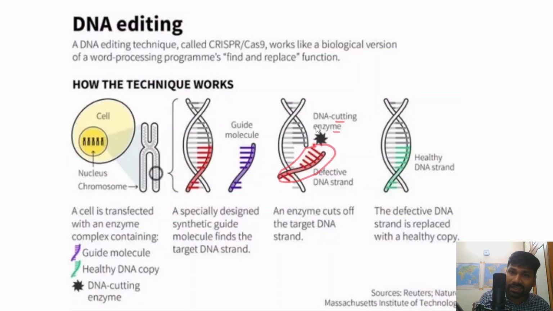This defective DNA strand will be removed, and this part will be replaced with healthy DNA. So the healthy DNA strand will be placed in this particular portion. This is how DNA editing generally takes place, and CRISPR-Cas9 is one technique through which genome editing can be done.